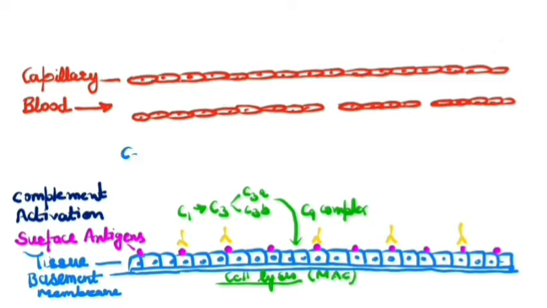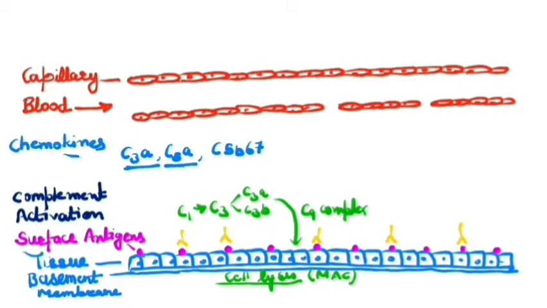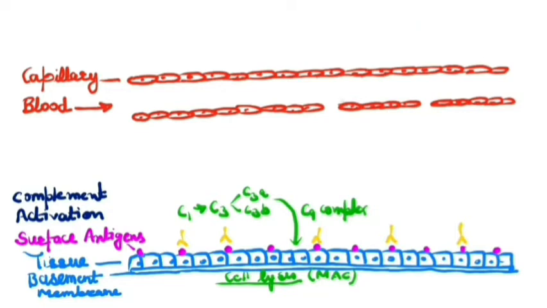Further, C3a, C5a and C5b67 act as chemokines. Among them, C5a is the most potent in mediating the process. These chemokines induce monocytes and neutrophils to adhere to vascular endothelial cells and extravasate through the endothelial lining of the capillary.